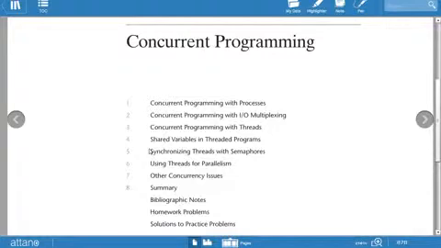Then other concurrency issues, means what are the issues that are available whenever we use concurrent programming. And the last one is the summary. So these are the 8 topics that are covered in this chapter, in the concurrent programming topic. So let's start with the introduction, that is what is concurrent programming, or what is concurrency.